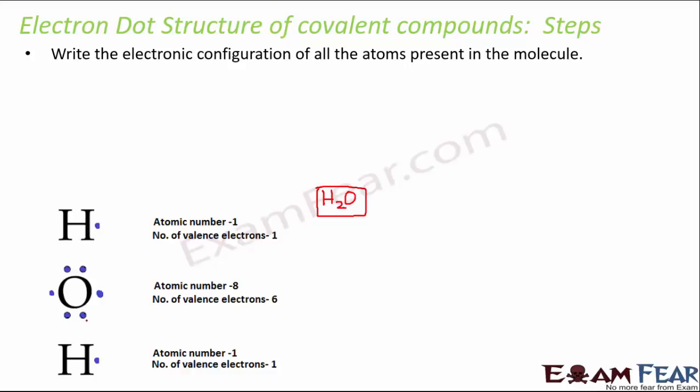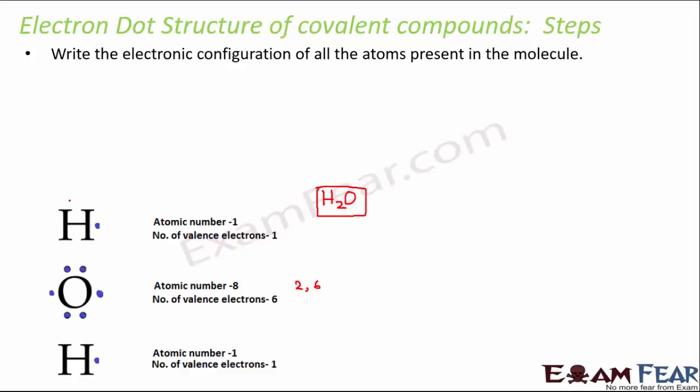So we will write the electronic configuration of all of these. Hydrogen has atomic number 1. Oxygen has atomic number 8, so its electronic configuration would be 2, 6. That is, 2 in the innermost shell and 6 in the valence shell. So the number of valence electrons is 6. And for hydrogen, the number of valence electrons would be 1.